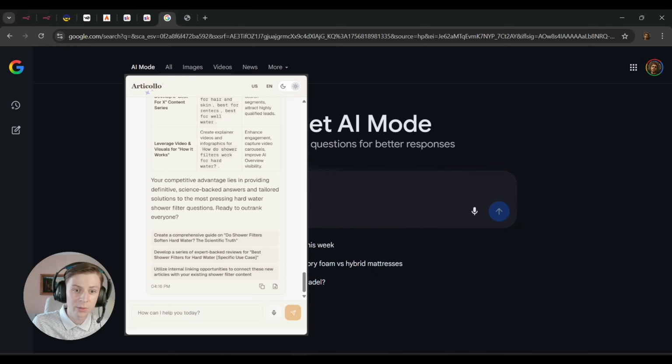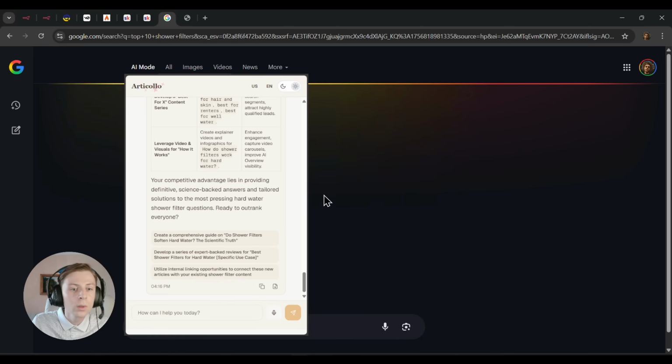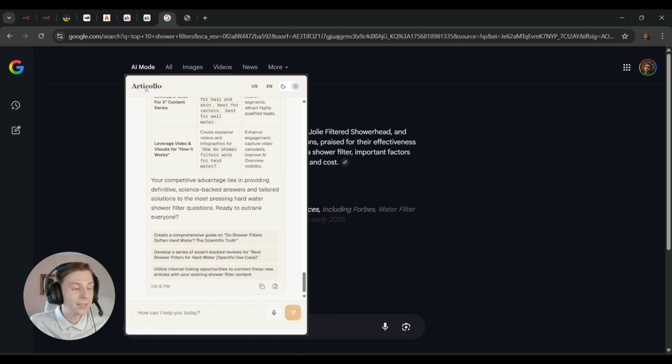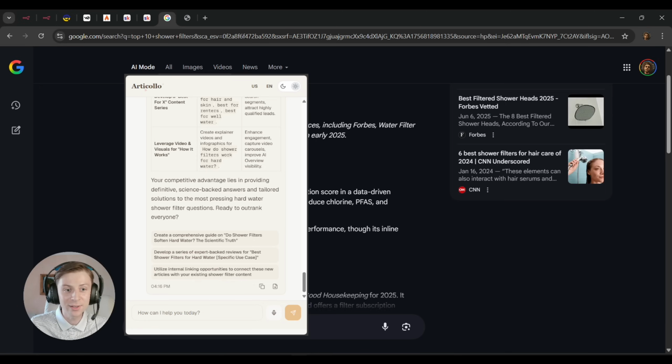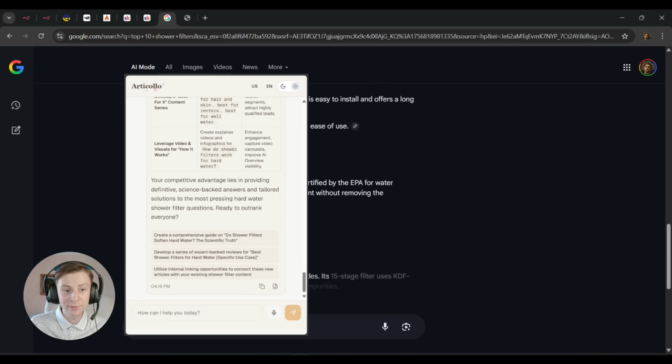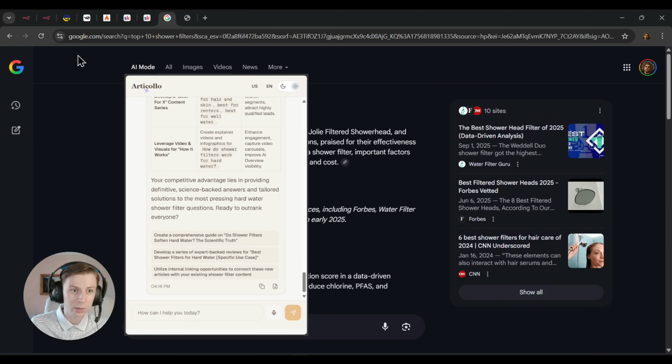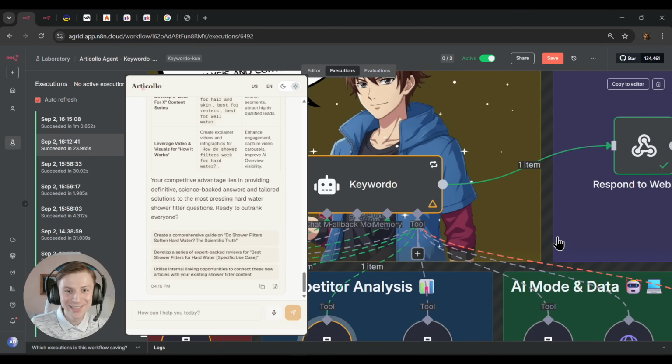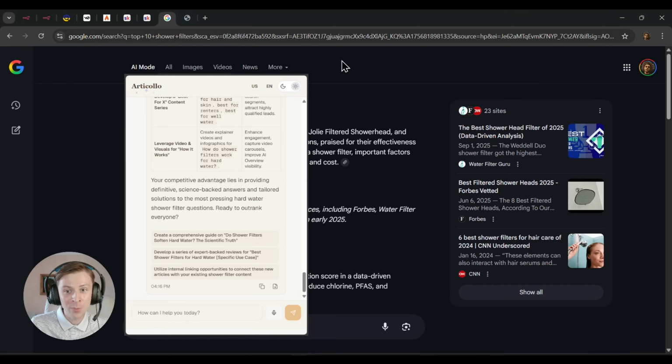So if you're going to press here on AI mode, let's put here top 10 shower filters. It will scrape, let's say 60 just now. It scraped in just a few seconds and it gave us all the relevant brands. So our mission with this agent, with Keyword Raccoon right here, is to get recommended in these top 10.